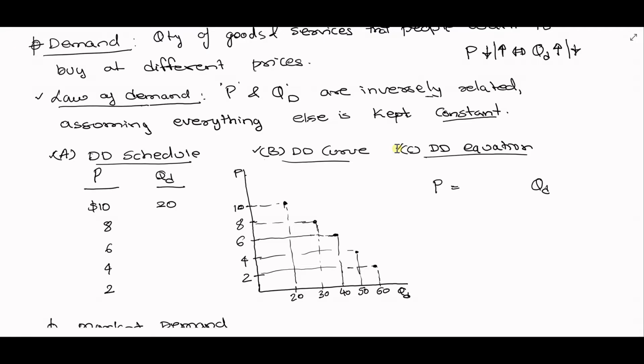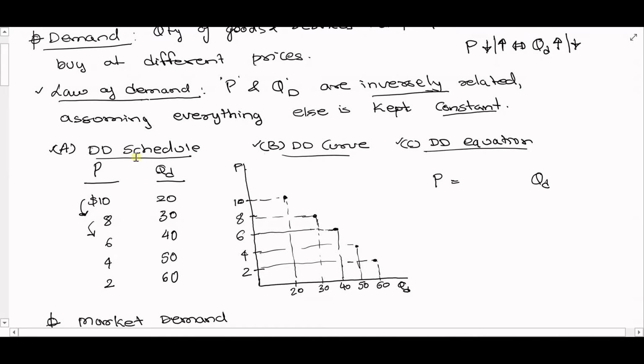So we have a price schedule: 10, 8, 6, 4, and 2. Say you assume that at a price of 10, 20 units are being demanded. Then when price goes down, you would want to demand more. Remember, there is an inverse relationship between price and quantity demanded. And as the price keeps on falling, the demand will keep on going up, right? And that gives you what is known as the demand schedule.